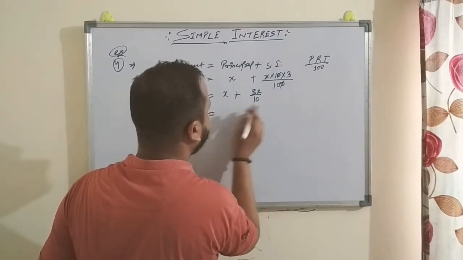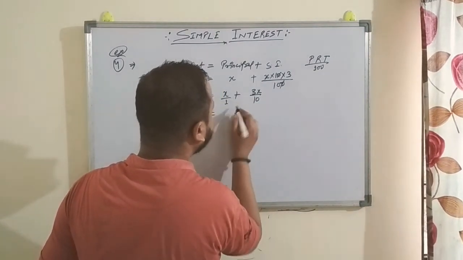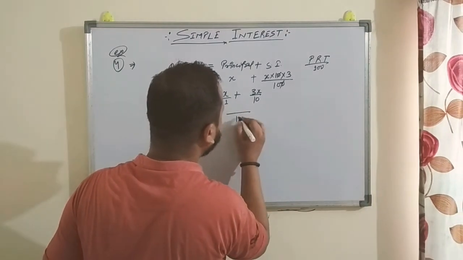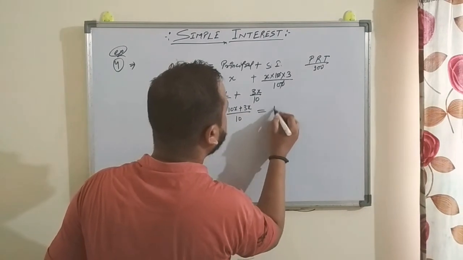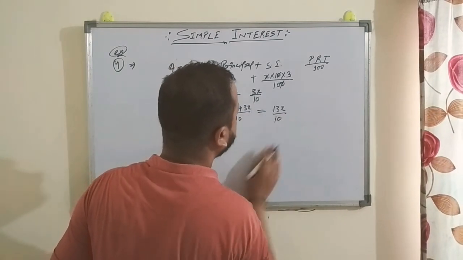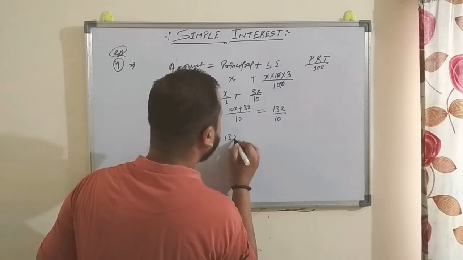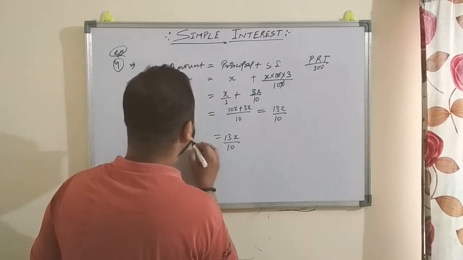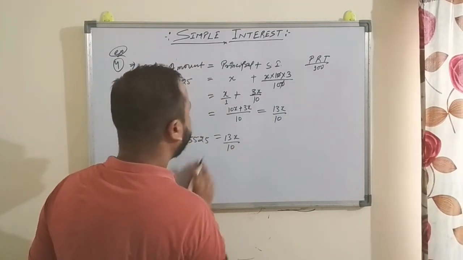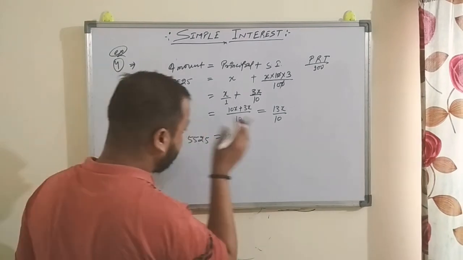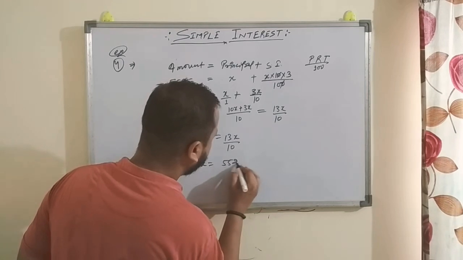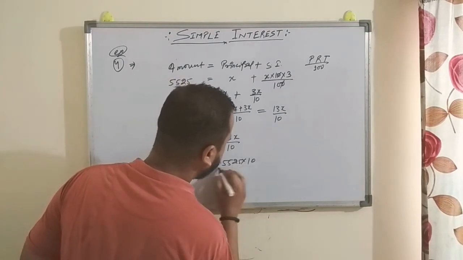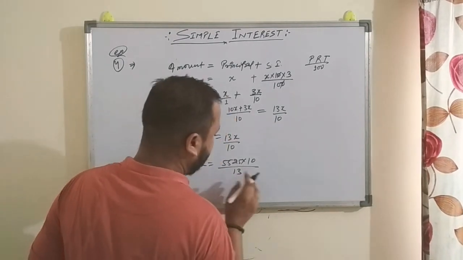This is principal. So take the LCM. Here 1 and 10, LCM is 10. So here 10x plus 3x. You will get 13x by 10, which is equal to 5525, right? Just simply find out the value of x. So x is equal to 5525 multiplied by 10 divided by 13.